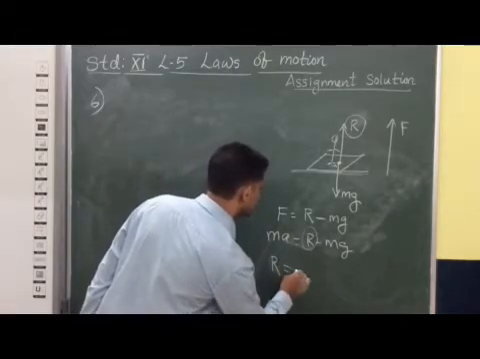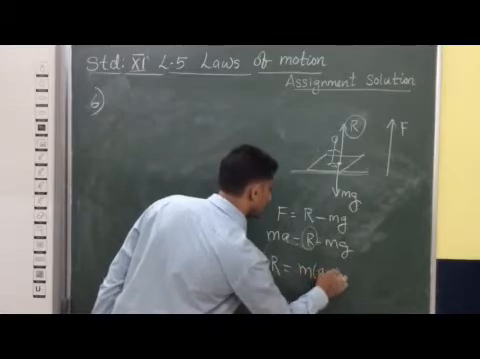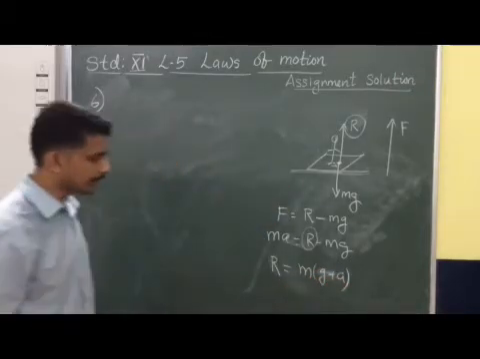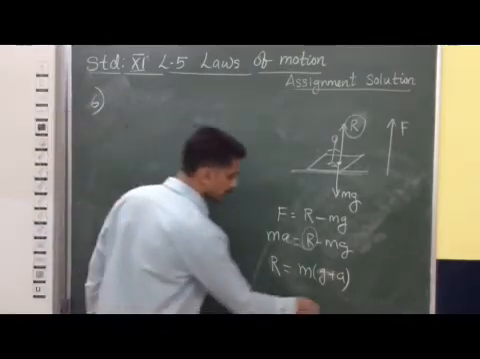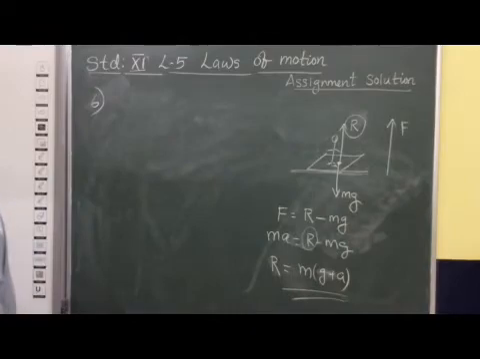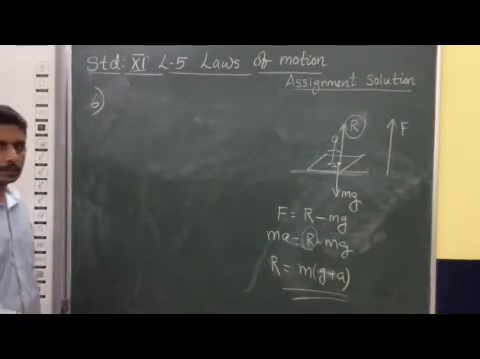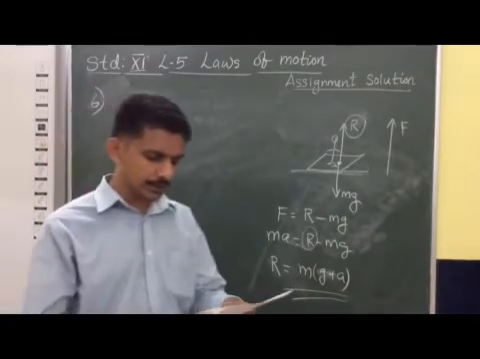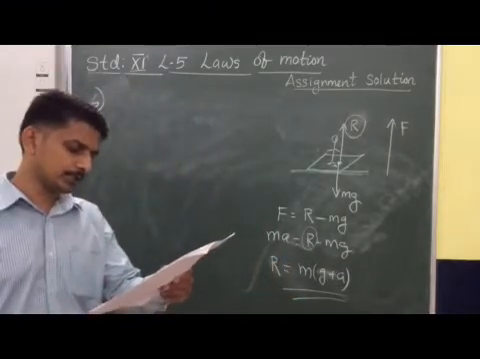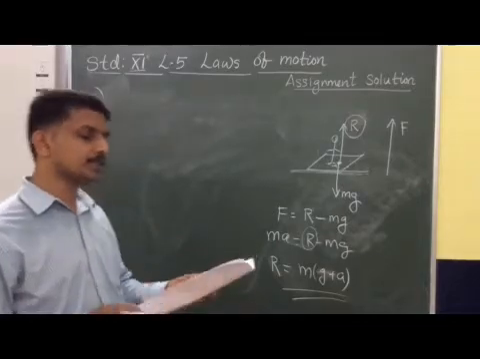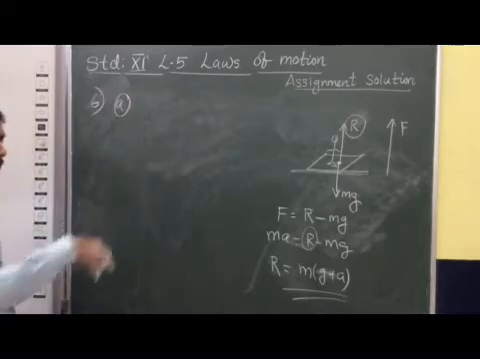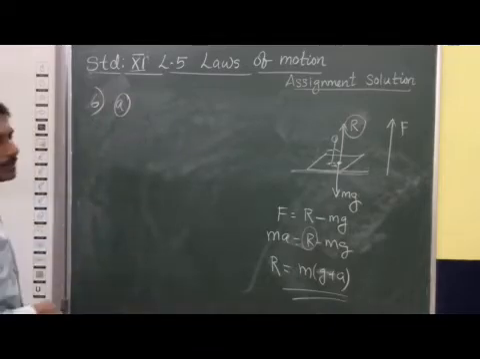From this equation, M into A plus, we can write G plus A. So this is where we get the value of the normal reaction force as R is equal to M into G plus A. By using this only we are going to solve this question. So the first part is: a lift is moving in the upward direction with a uniform speed of 10 meters per second.